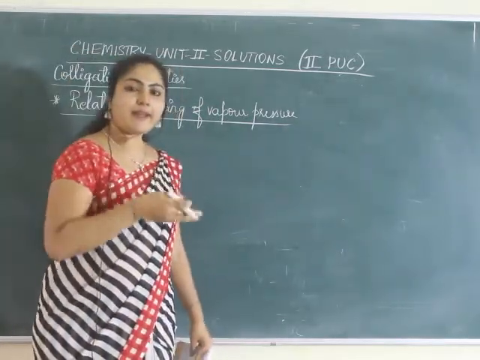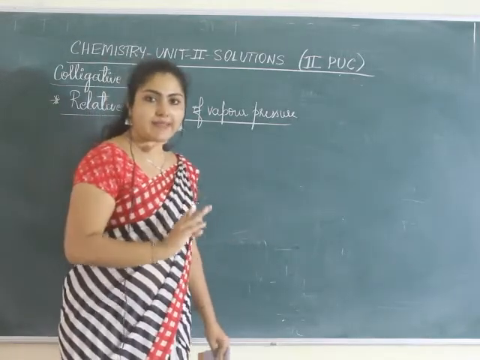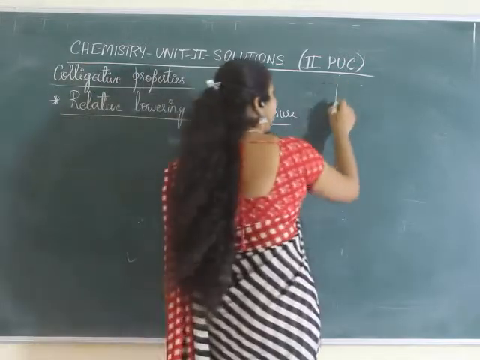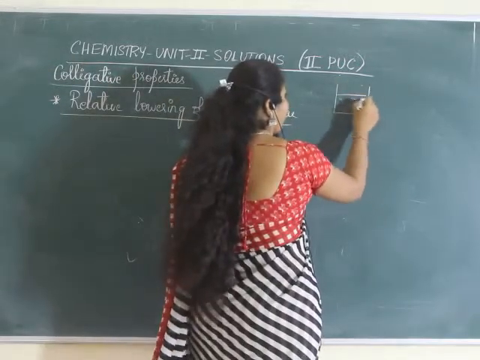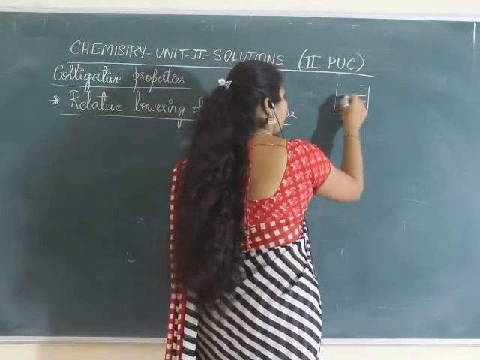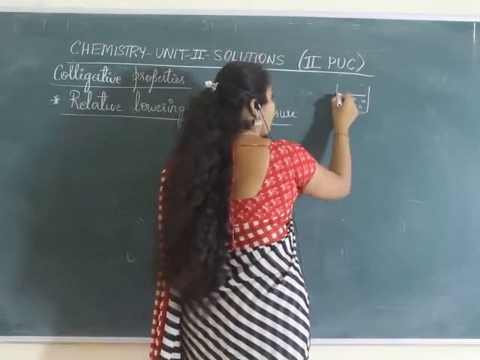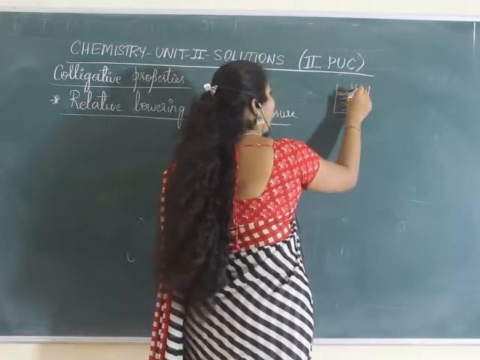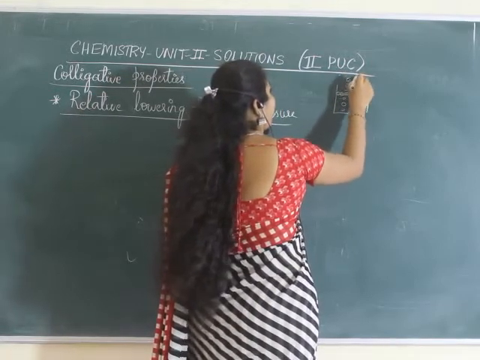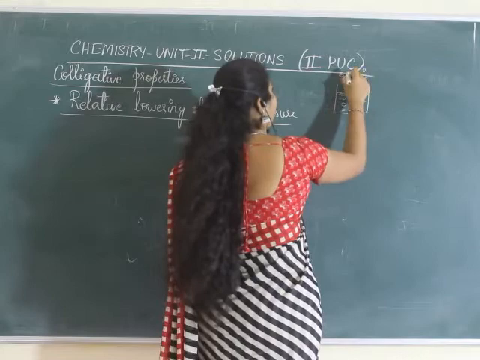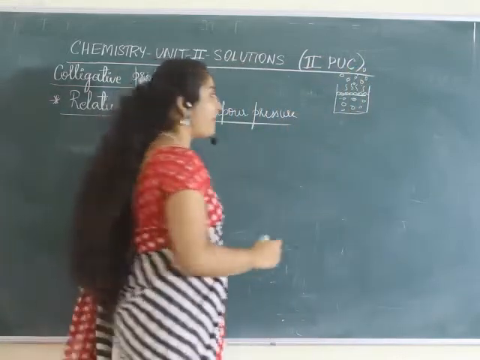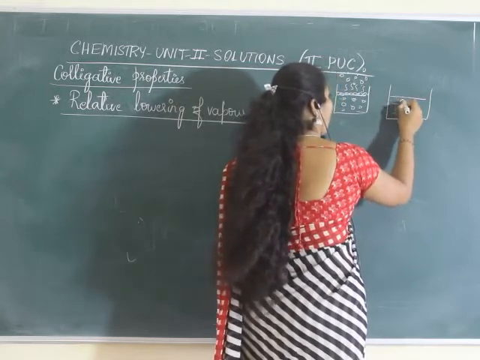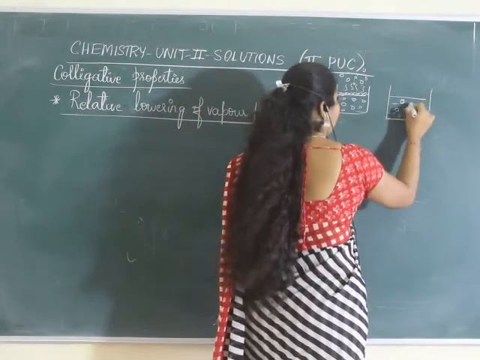If you go back and remember what we had studied related to vapor pressure, what I had told: if it is a pure solvent, it contains only the solvent molecules. So only solvent molecules will be present on the surface. So when they evaporate, the number of molecules in the vapor phase will be more. But if you have added a solute along with the solvent,